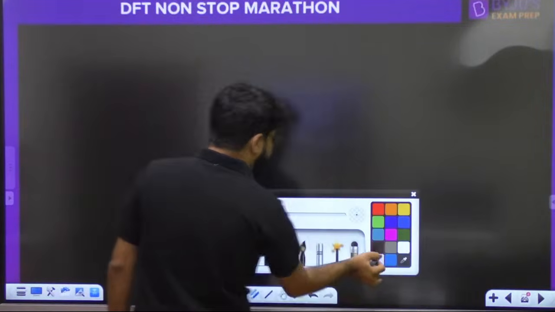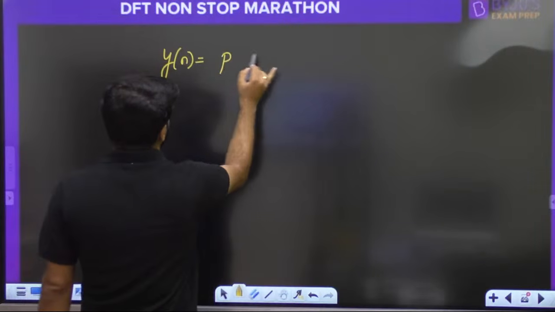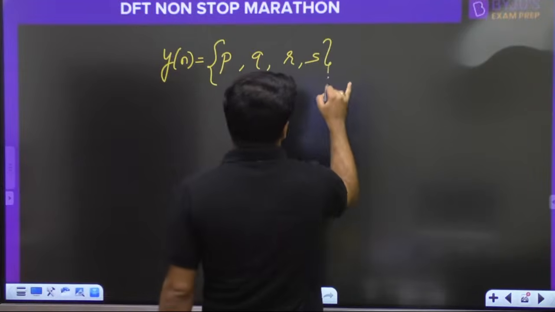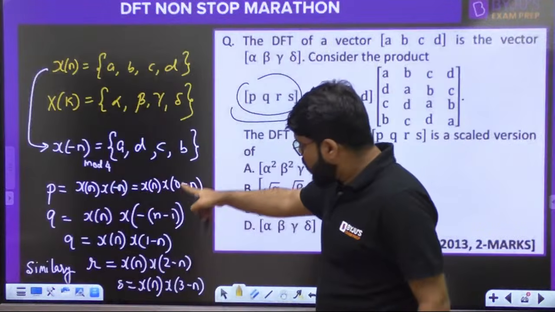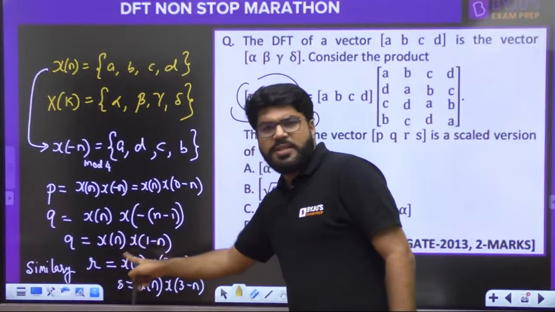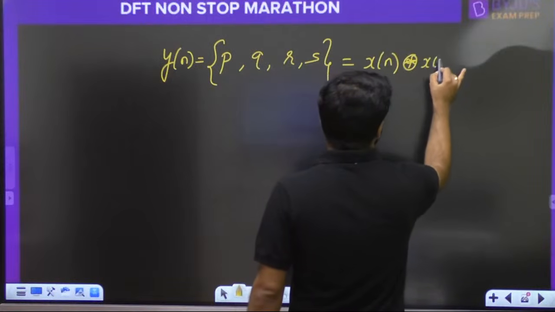So I can write the vector yn as PQRS, the signal PQRS, and that is nothing but which formula? The basic convolution formula. Convolution of x with x. Both the signals are x, so it is equal to xn circular convolution xn.